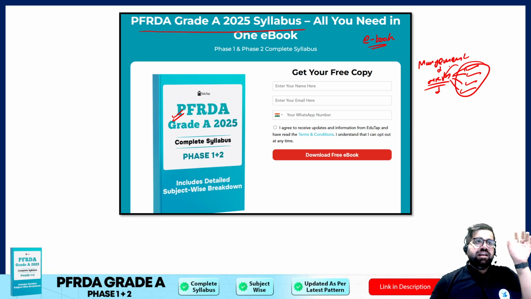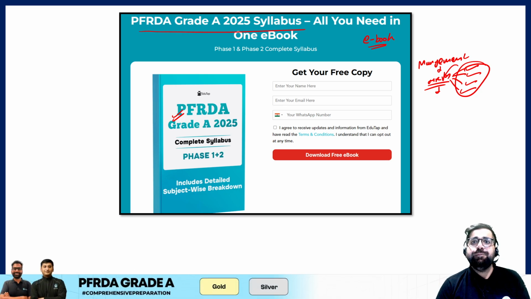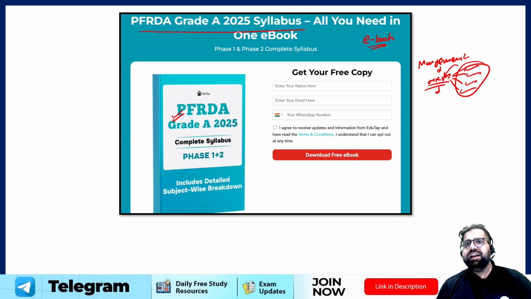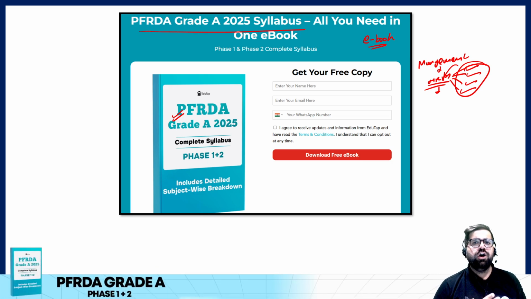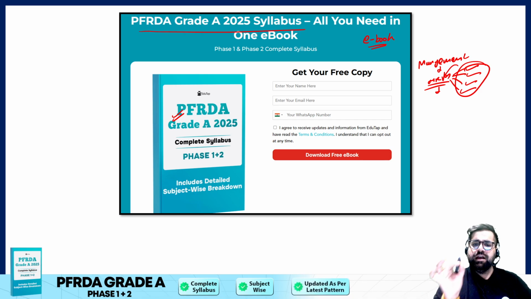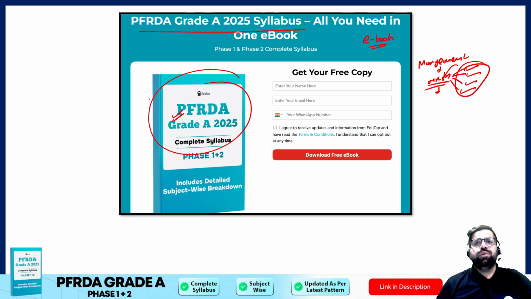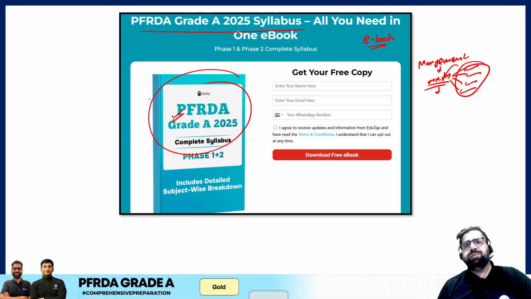Like this, there are multiple subtopics mentioned in this ebook, which will help you take a strategic approach for your upcoming PFRD Grade A. So whether you talk about management, commerce and accounts, economics, or finance, a detailed syllabus coverage of PFRD Grade A 2025 is provided to you in this ebook.